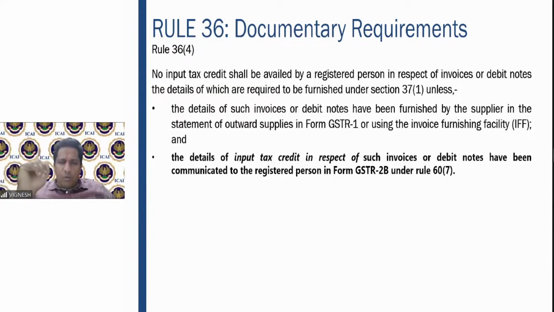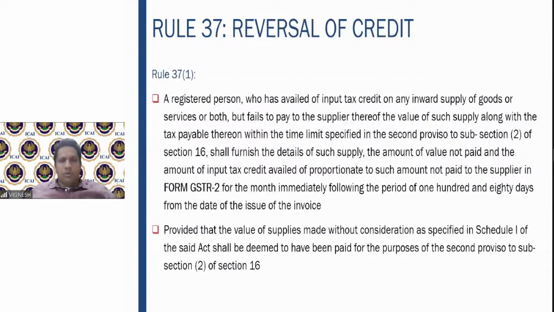So even if you have opted for the quarterly return monthly payment QRMP scheme, it is very, very critical that you file the IFF in case of B2B invoices. Only then they will get the respective credit. So that was your IFF. And the details of input tax credit in respect of invoice have been communicated to the registered person in form GSTR 2B under 67. Very simple. He has to file the return. Whatever return he has filed, it has to be visible in the form GSTR 2B.